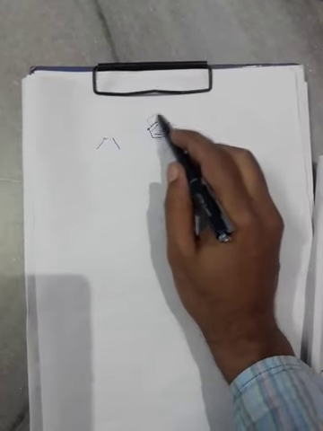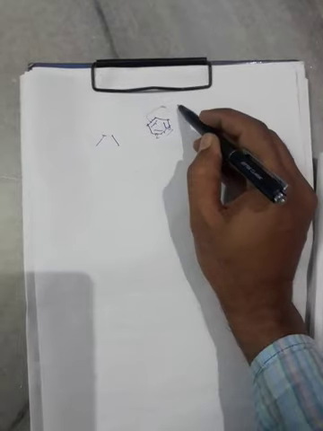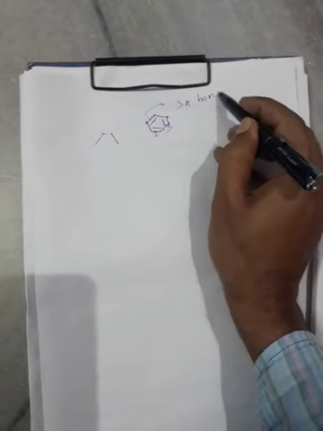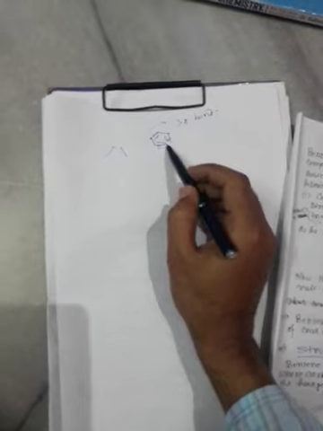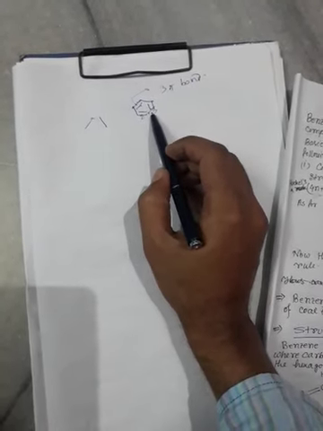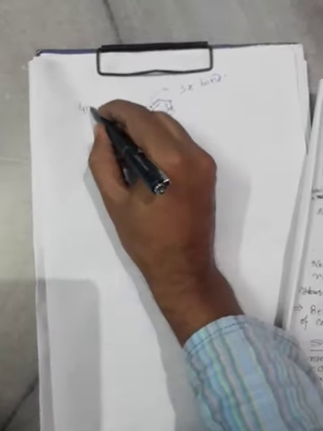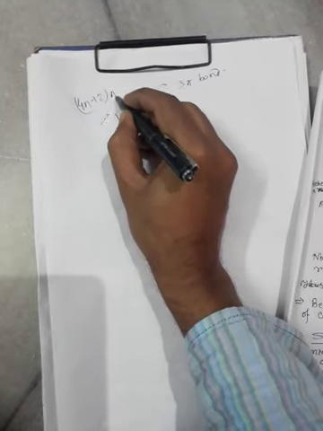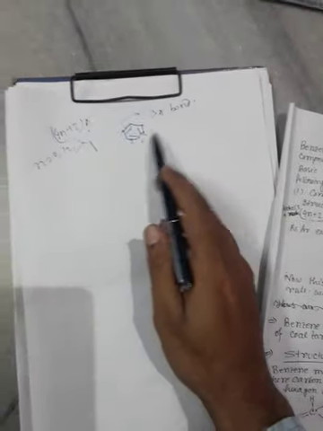Here how many pi bonds are present? Here 1, 2, 3. Three pi bonds are present. The basic principle for aromaticity is that compounds must have a planar structure, and a cyclic ring structure. It is also a cyclic ring structure. The compound must obey Huckel's 4n plus 2 pi electron rule, where n equals 0, 1, 2, 3 and so on, any whole number.